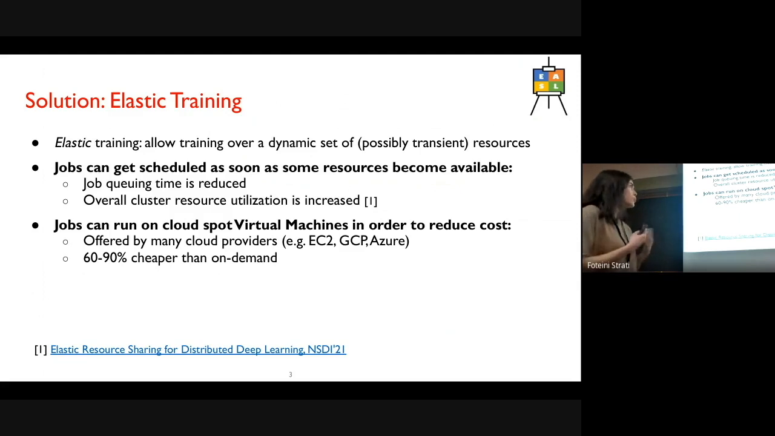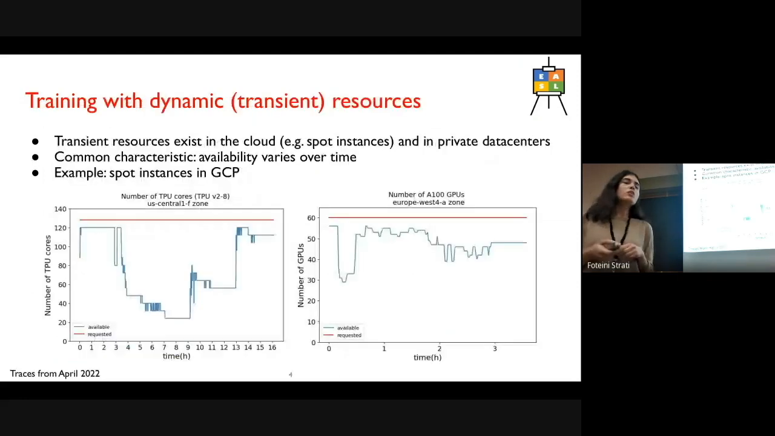And what are spot virtual machines? They are basically machines that are offered by many cloud providers at 60 to 90% cheaper than on demand, and thus they can be used to achieve very high cost savings. So elasticity allows us to train over this pool of transient resources, and we can find transient resources not only in the cloud in the form of spot instances, but also in private data centers.